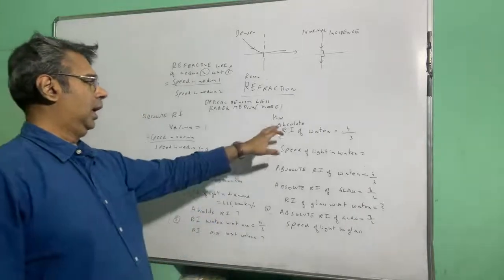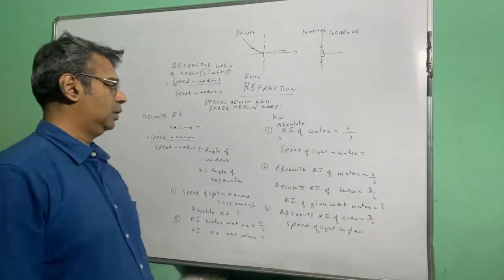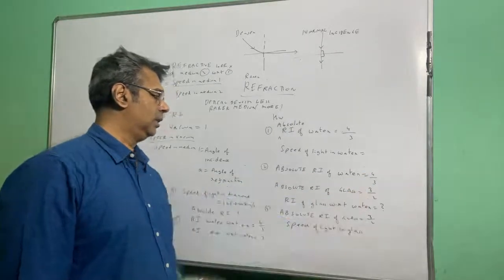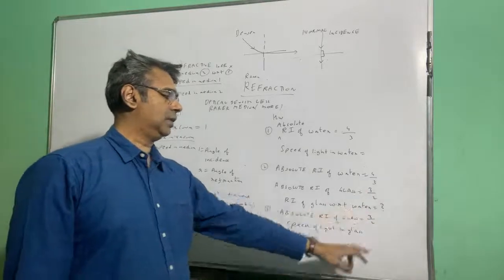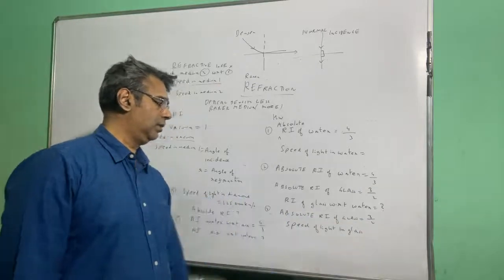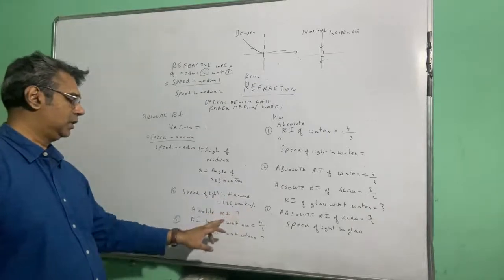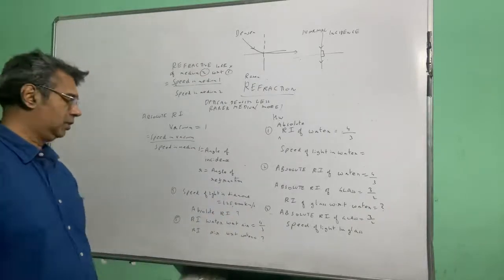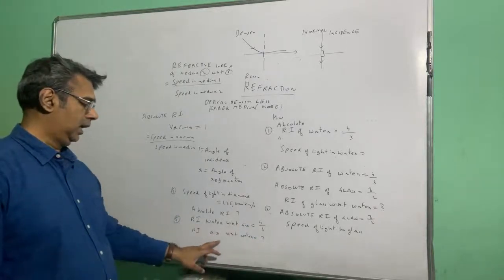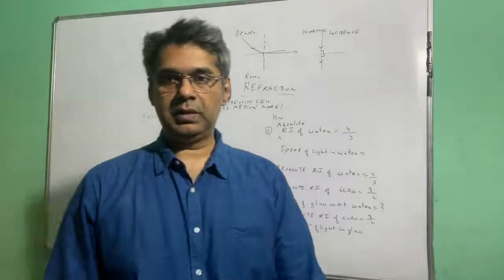Question number 1. Absolute refractive index of water is 4/3. What is the speed of light in water? Question number 2. Absolute refractive index of water is 4/3, absolute refractive index of glass is 3/2. So what is the refractive index of glass with respect to water? Question number 3. Absolute refractive index of glass is 3/2. What is the speed of light in glass? Question number 4. Speed of light in diamond is 125,000 kilometers per second. What is the absolute refractive index of diamond? Question number 5. Refractive index of water with respect to air is 4/3 and air with respect to water is how much? So these are the 5 homework questions of today's physics session.